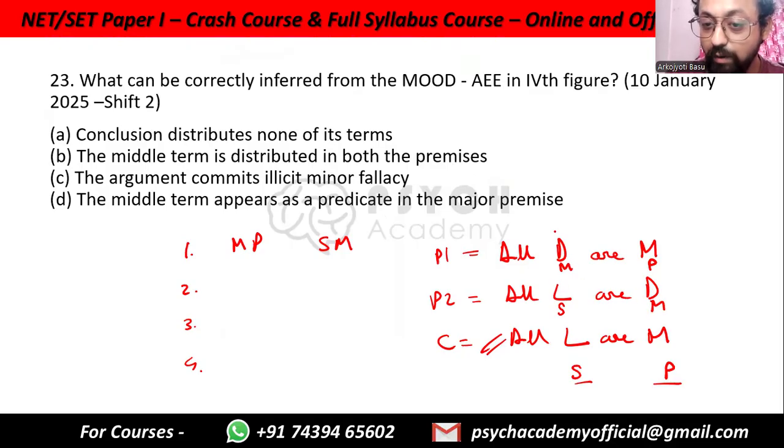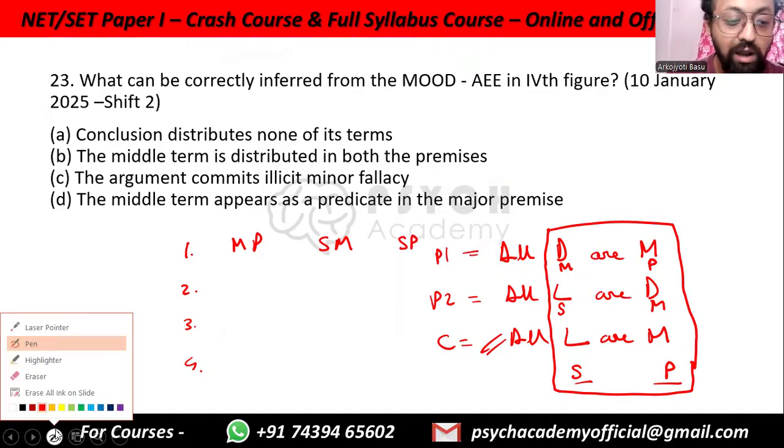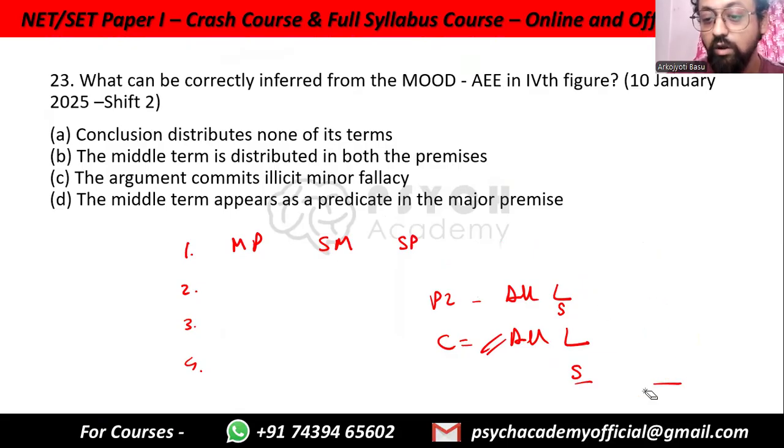So based on this format, you see MP, SM, and finally SP. SP remains the same all throughout. So this is the first figure. You only have to remember the first figure, okay? Everything else you can figure out later. So I'm showing you how to figure that out.